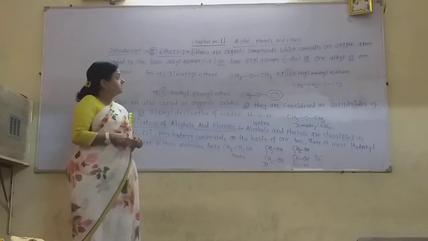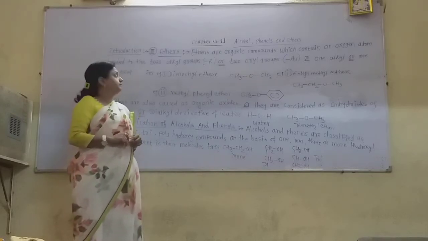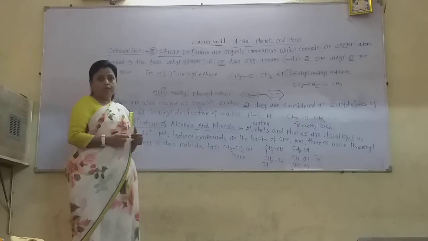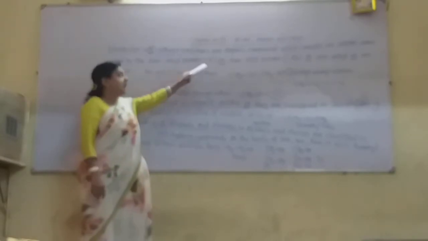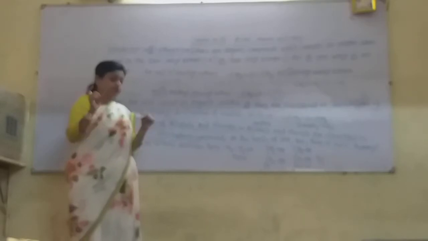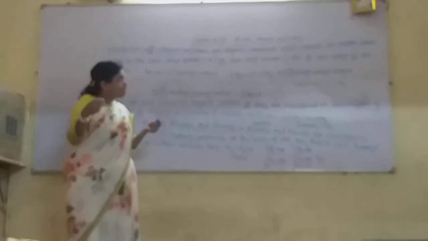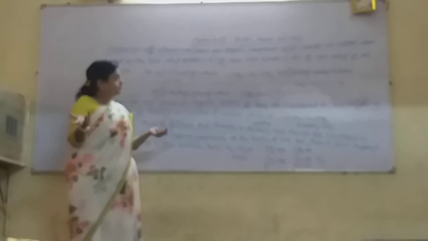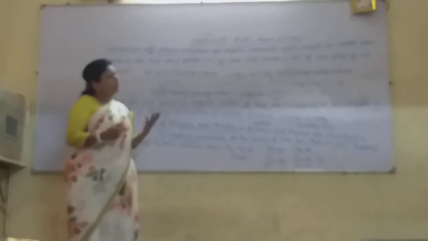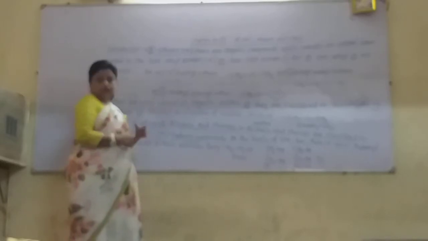Now how are these ethers defined? Ethers are organic compounds which contain an oxygen atom bonded to two alkyl groups, that is the R groups. The oxygen atom is bonded to two alkyl groups or two aryl groups, that is the aromatic ring, or one alkyl and one aryl group.